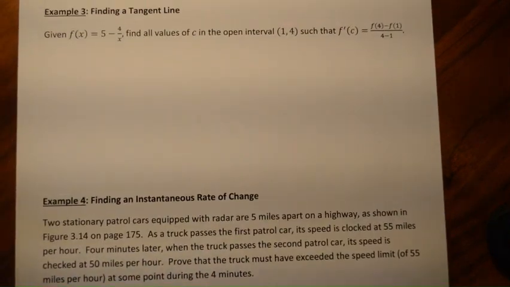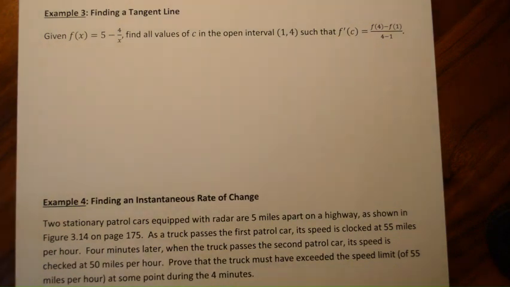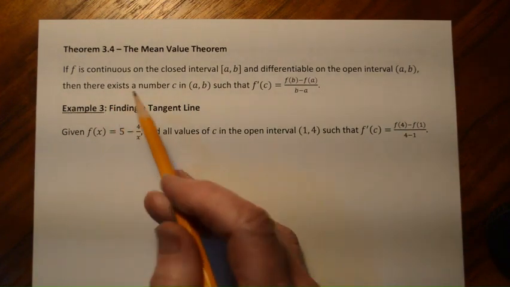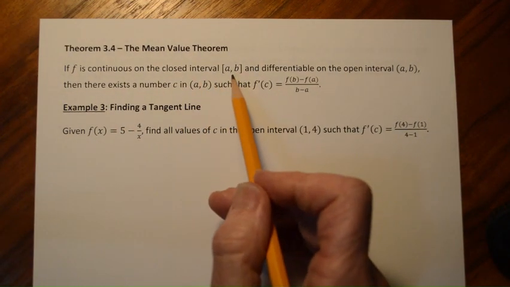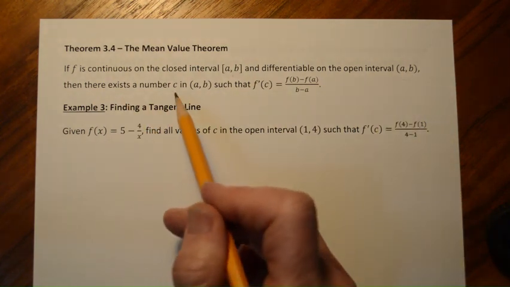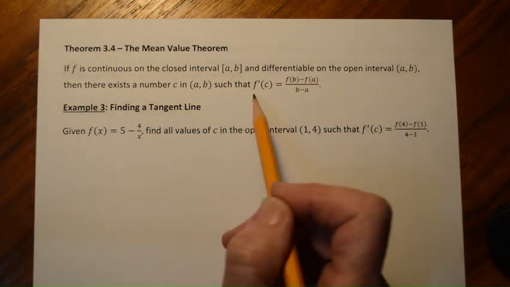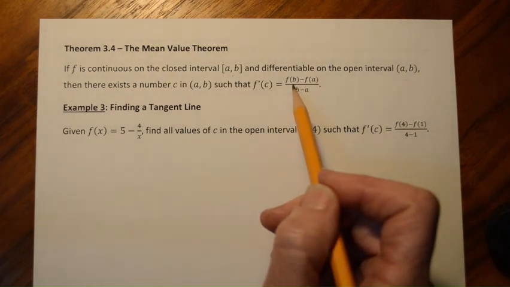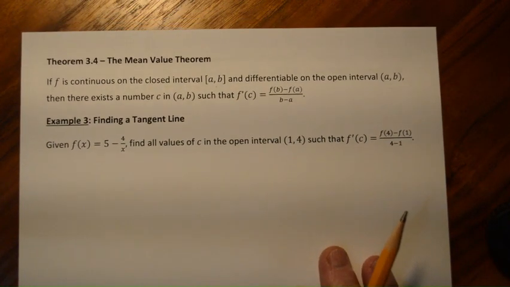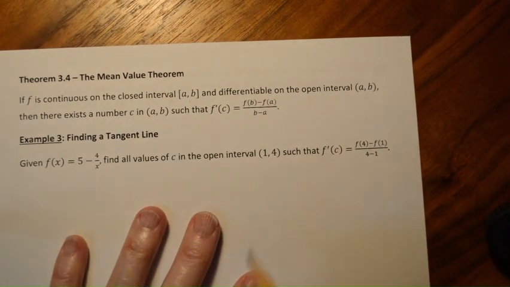Okay, so then let's take a look at the mean value theorem. So the mean value theorem says something very similar to Rolle's theorem. If f is continuous on the closed interval [a, b], and it's differentiable in the open interval (a, b), then there exists a number c in (a, b) such that f prime of c is equal to f of b minus f of a over b minus a. You might look at that and say, what the heck is going on?